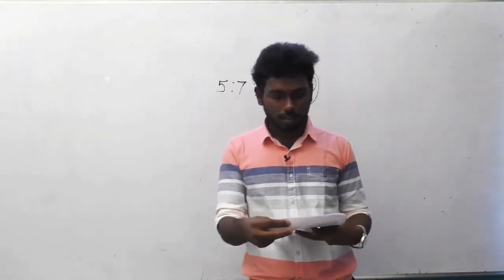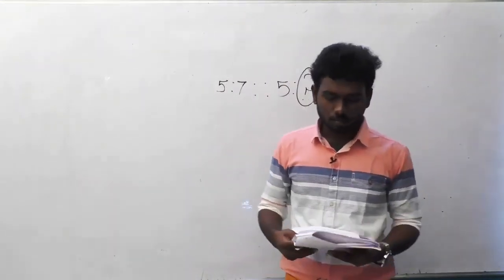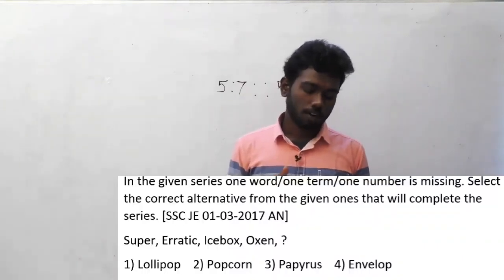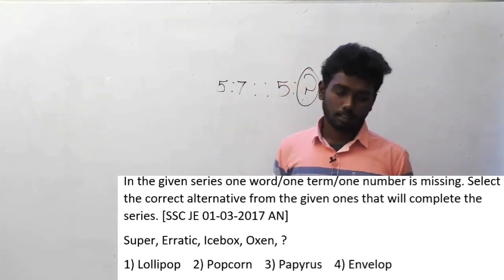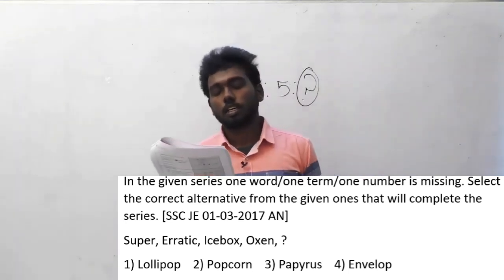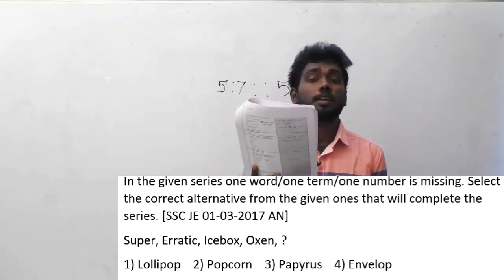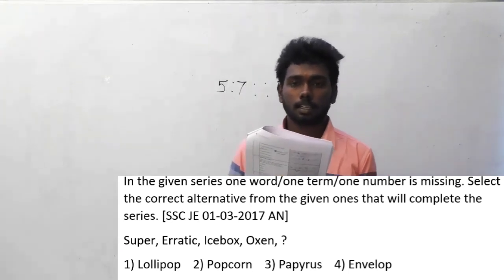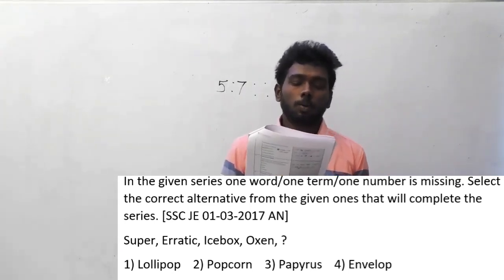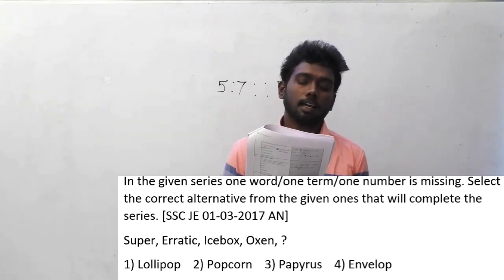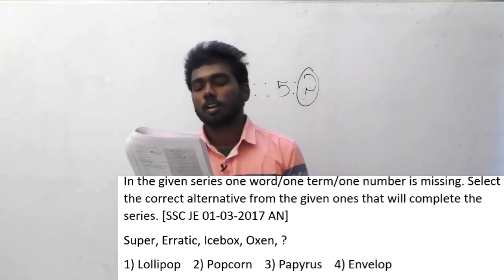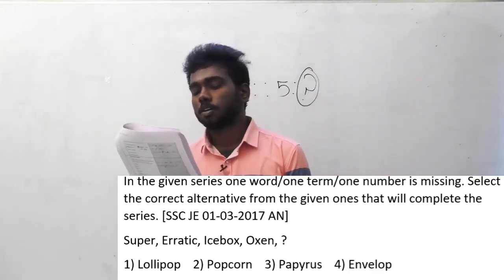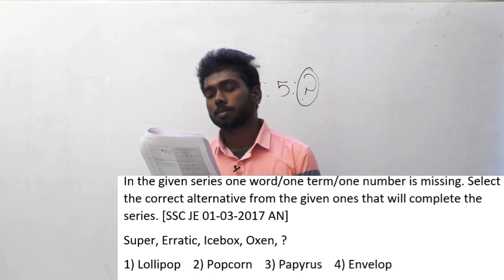Let us move on to the 79th question. In the given series, one word or one term or one number is missing. Select the correct alternative from the given ones that will complete the series. I'll read out the series now. Super, erratic, icebox, oxen, and dash is the question here. Answer options are lollipop, popcorn, papyrus, and envelope.